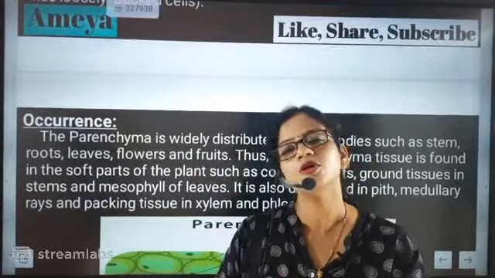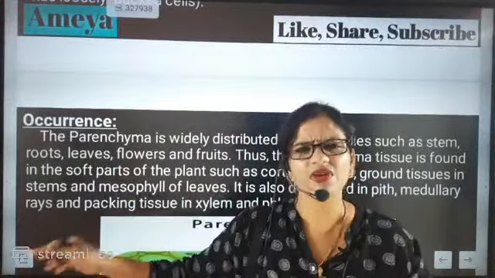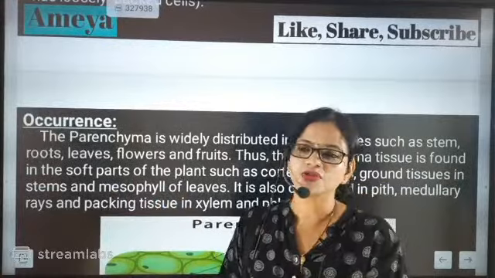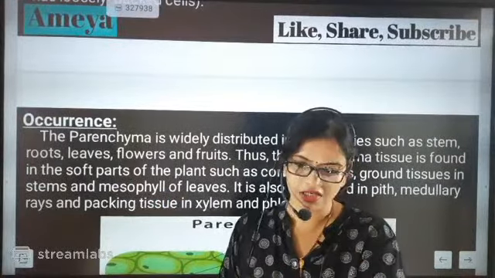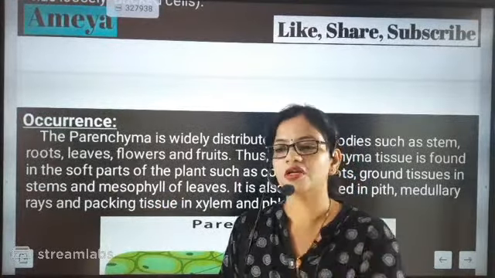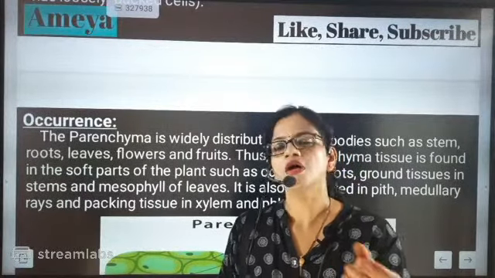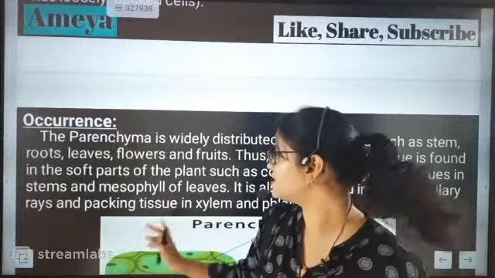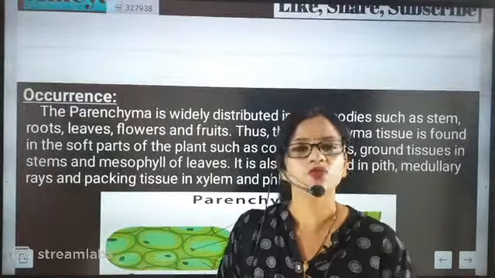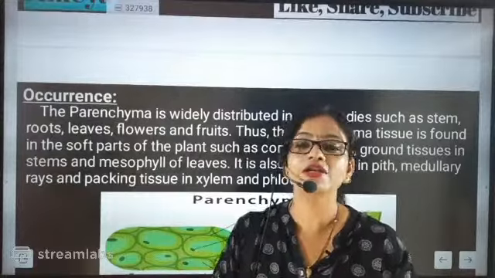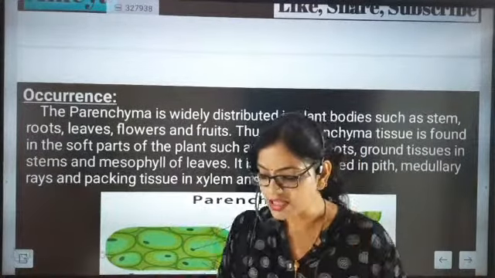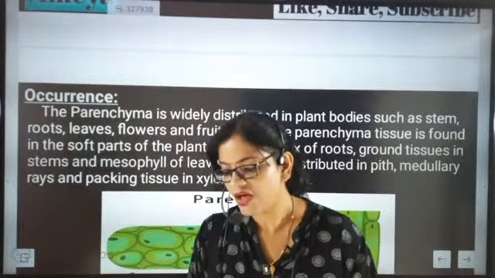So what we learned about parenchymatic tissues in a very simple way, no bookish content, is that parenchymatic tissues are living cells. These cells are spherical or oval in shape, and they have intercellular spaces between them. Most of them are living, and they have the capability to divide. So many things about parenchymatic tissues we have understood.